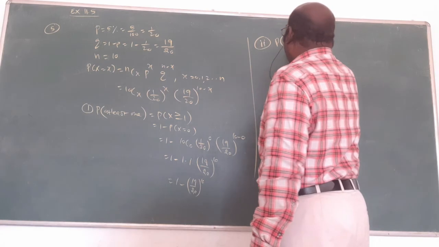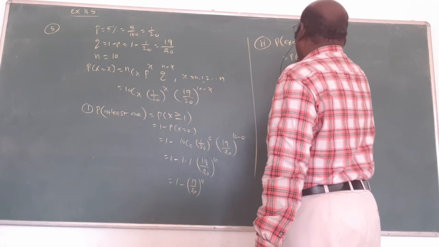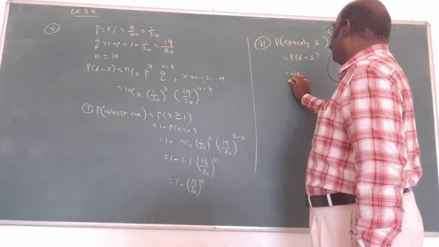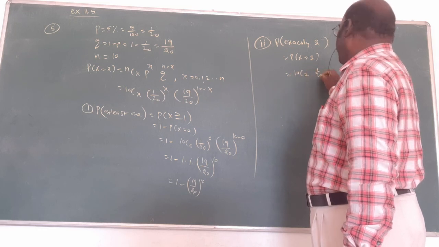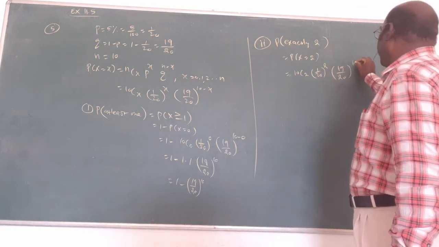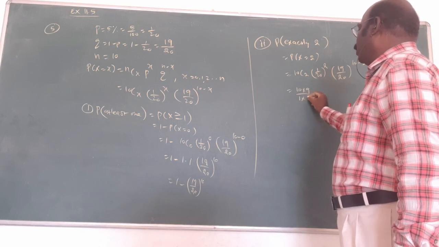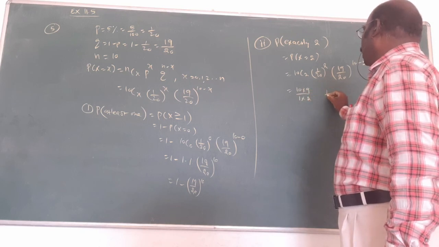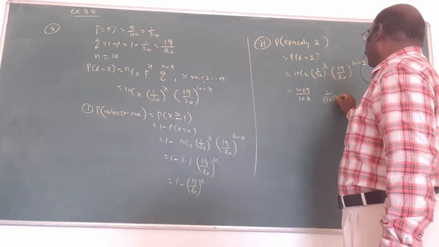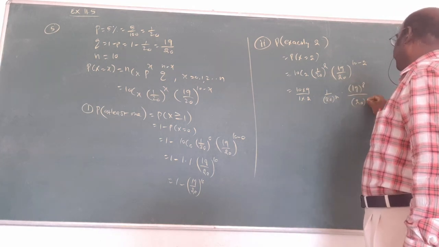Probability of exactly two, that is, probability x equals 2. Substitute 10C2, 1 by 20 whole square, 19 by 20 power 10 minus 2. 10C2 is 10 into 9 by 2, which is 45. Then 19 power 8 by 20 power 8.